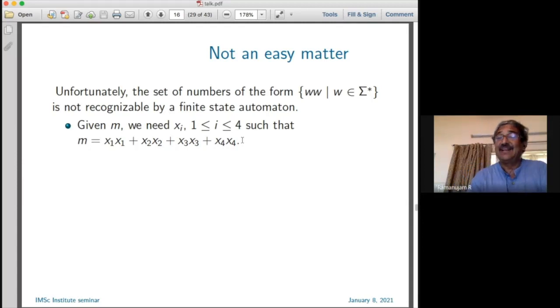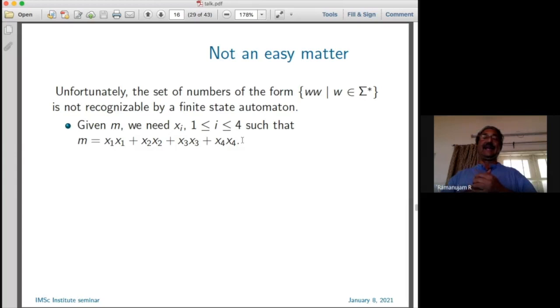But then you realize now starts the clever part, and this is the kind of thing I want to emphasize. Lots of cleverness goes into these kinds of things, and it's a very nice idea. After all, what is it that you want? You are trying to show that every sufficiently large number M can be represented as the sum of 4 binary squares. So I'm looking for x1, x2, x3, x4: you give me M, and I want to write it as x1 squared plus x2 squared plus x3 squared plus x4 squared.